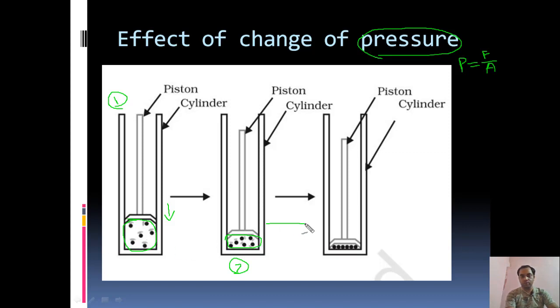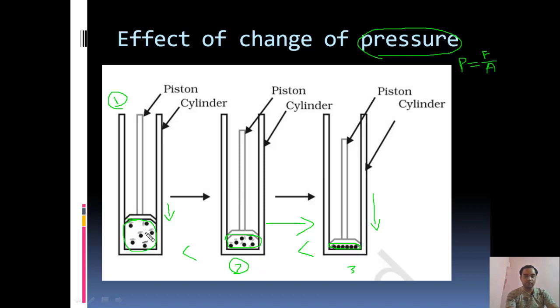Again, if you push this piston a little bit harder in the downward direction, now see, in this case they are getting very little volume for their movement. Here the pressure is very high. So pressure in this case is more compared to the second case, and pressure in the second case is more compared to the first case.